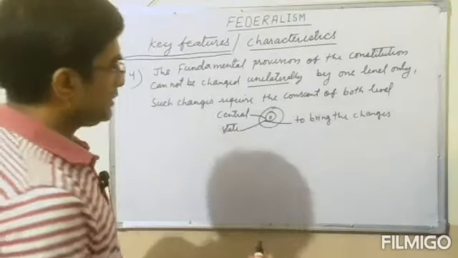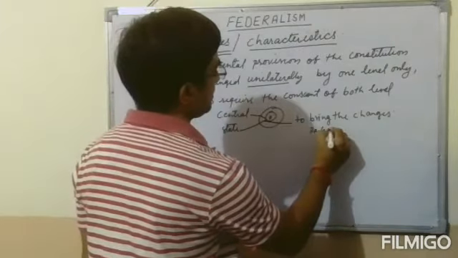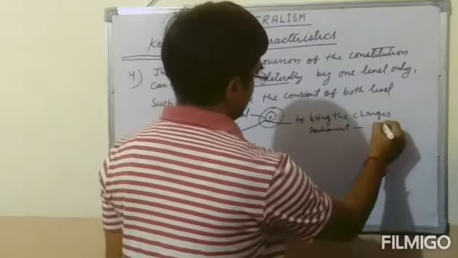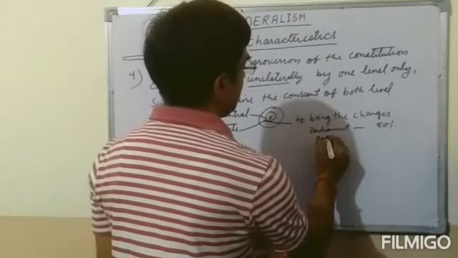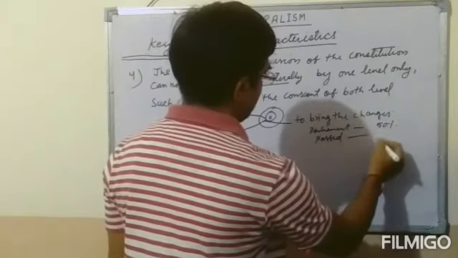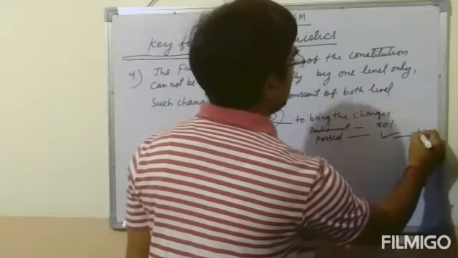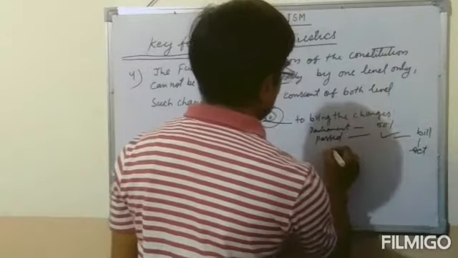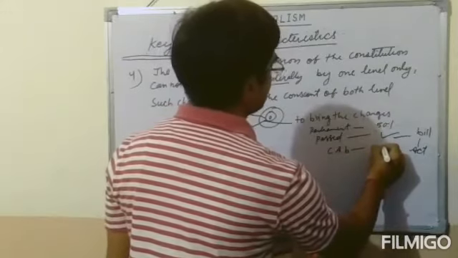Otherwise, if the state governments do not agree, it cannot happen. What is the procedure? Firstly it is passed in the parliament, then after parliament, it must be passed in more than 50% of the states of the country. If it is passed, then it becomes a bill. After passing, the bill becomes an act, such as we have seen the CAB that turned into the CAA.